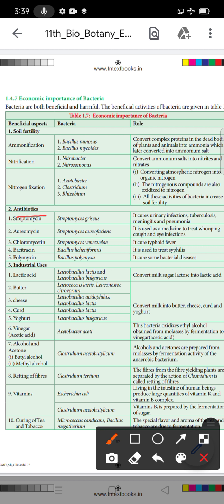The antibiotics, first one is streptomycin. So streptomycin, the name of the bacteria is Streptomyces griseus. What is the role? The role is it cures urinary infection